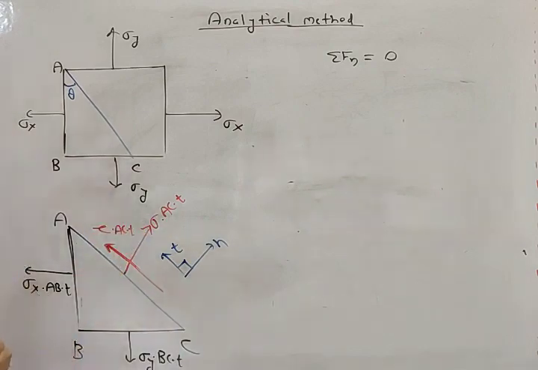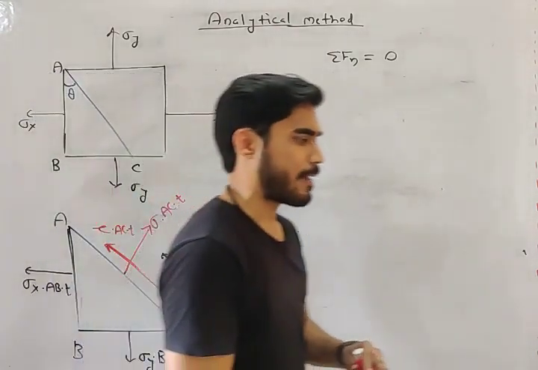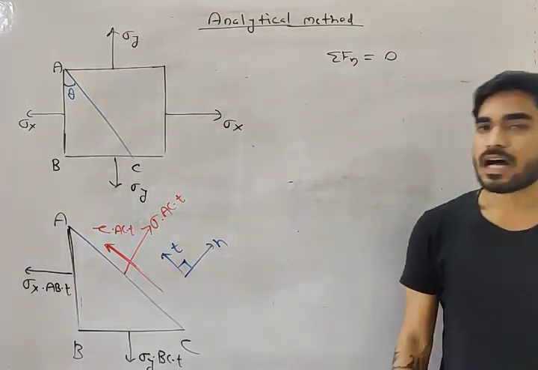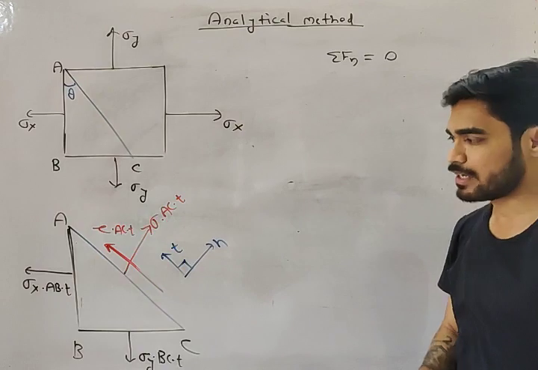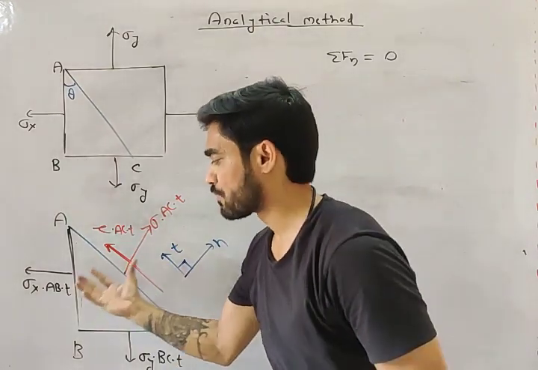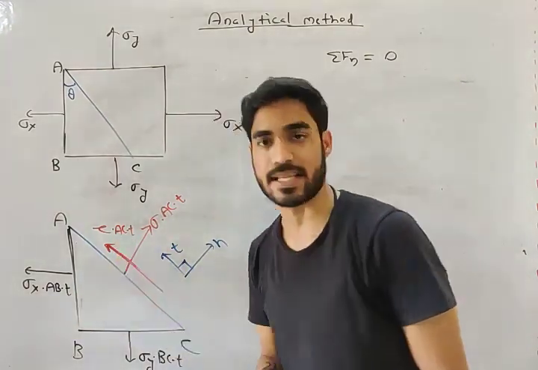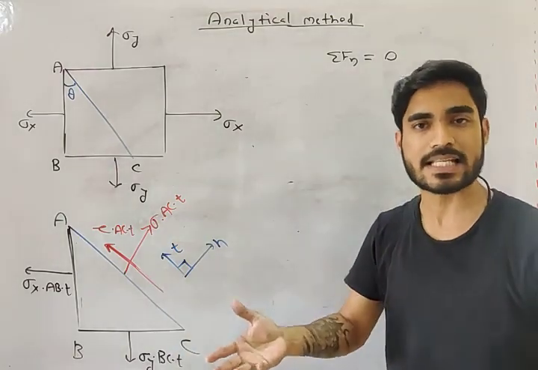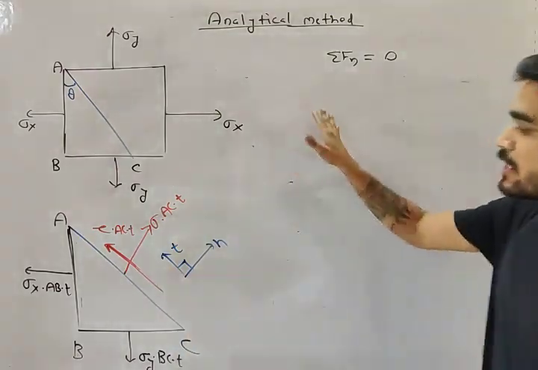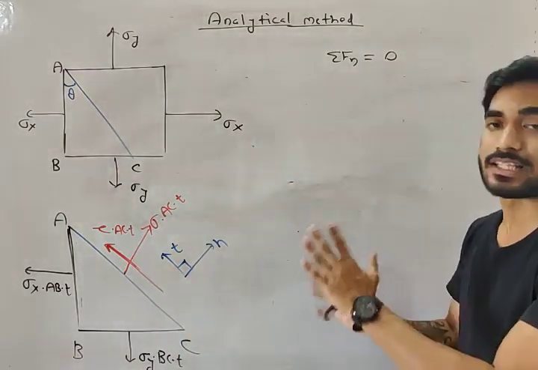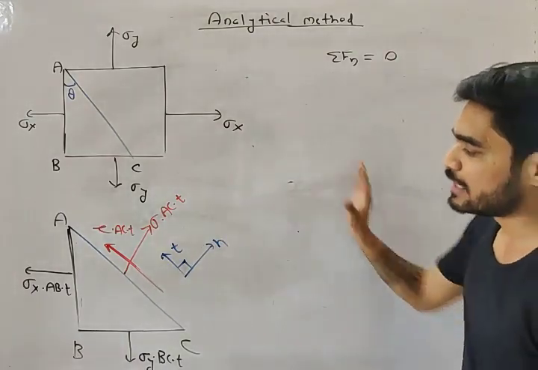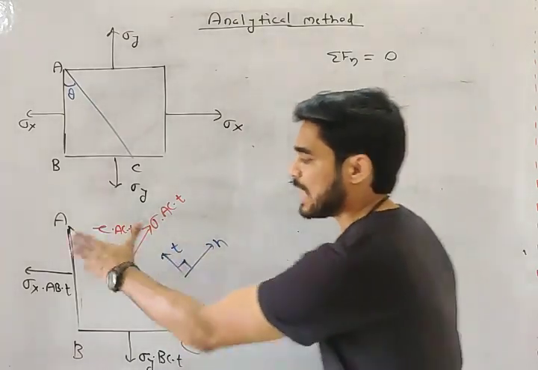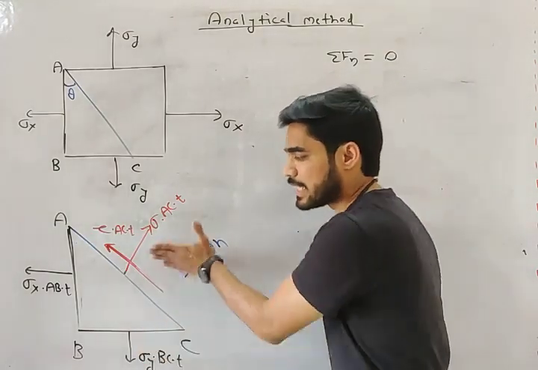Do you understand what I am doing? समझ में आ रहा है क्या कर रहा हूं मैं? हमको यहाँ पे नेट फोर्स चाहिए. We need the net force, right? But यहाँ डायग्राम में क्या है? These values are stresses. So we have to convert stress into force, because we can't resolve stresses, we can resolve forces. So we have converted stress into force by multiplying by area. I am assuming that the thickness is T.